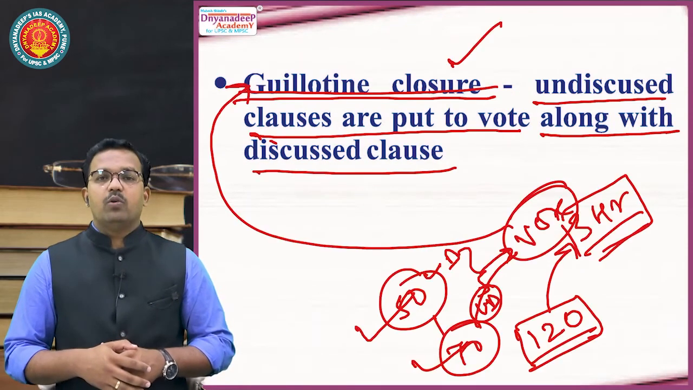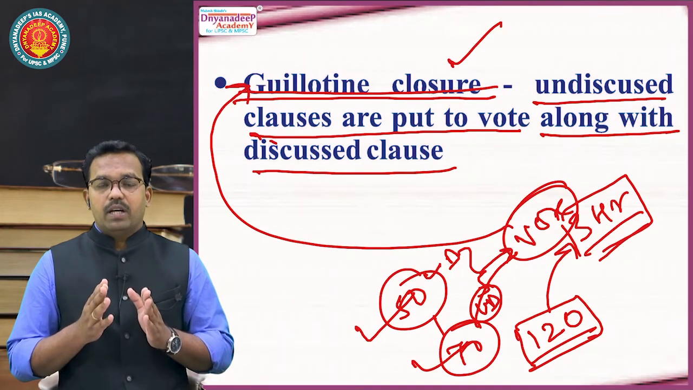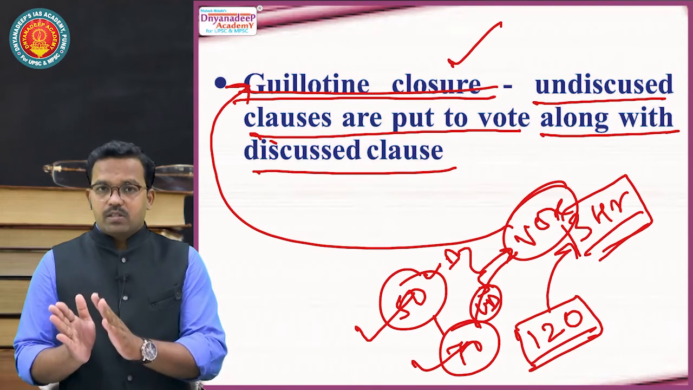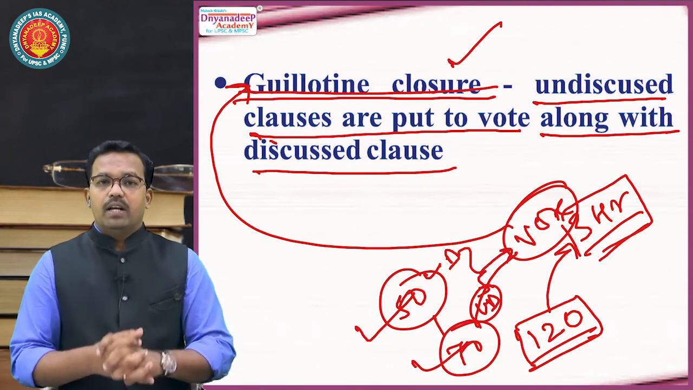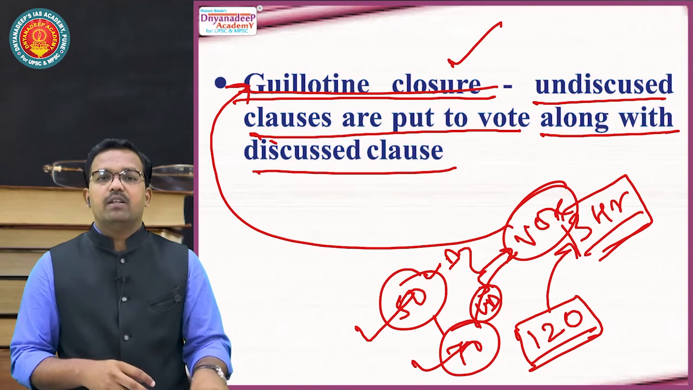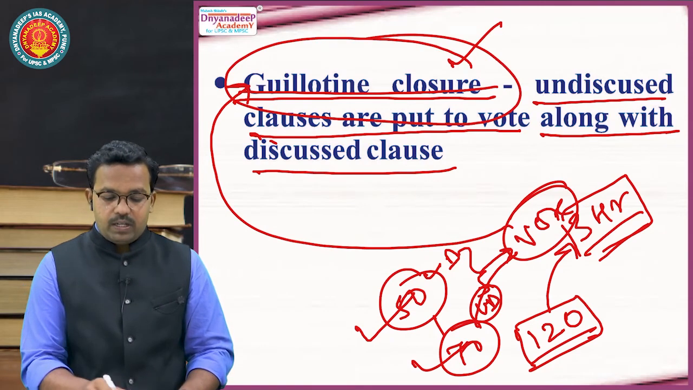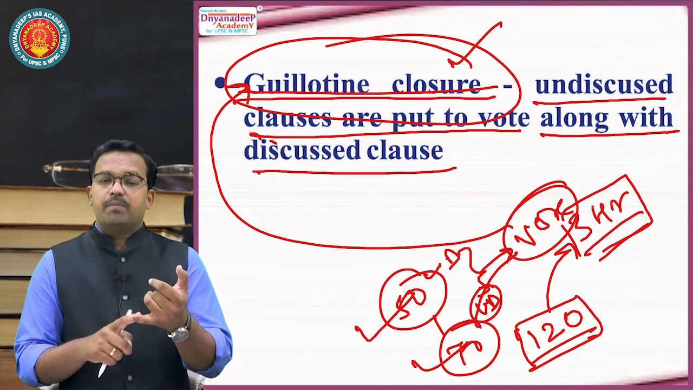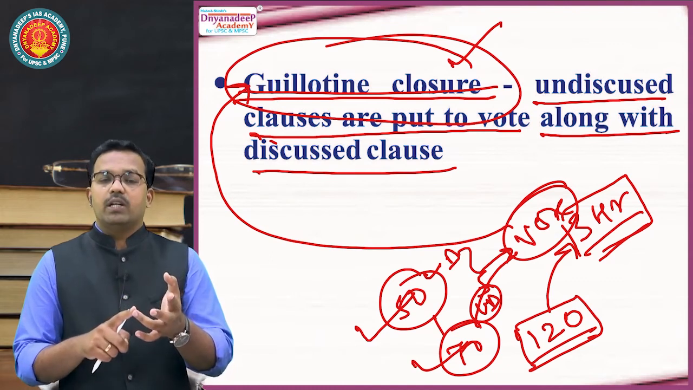And then guillotine closure: once the time allotted to a particular bill comes to an end, discussed and undiscussed subjects both are taken together and they are put to vote. It is called guillotine closure. Clear? Simple closure, closure by compartment, kangaroo closure and guillotine closure.